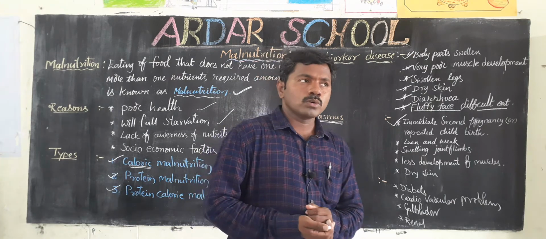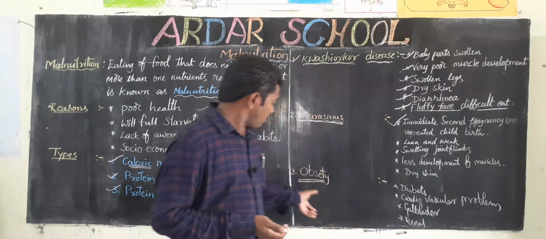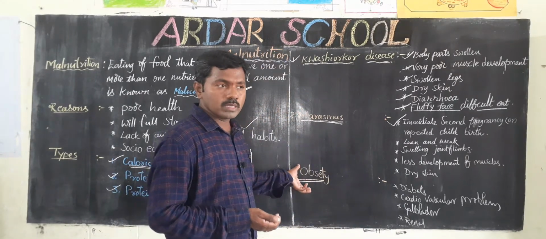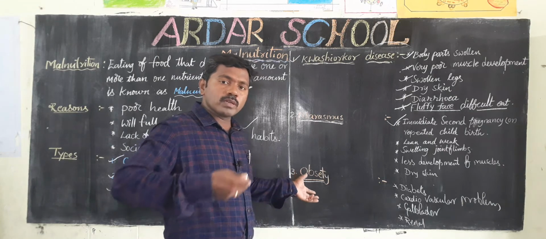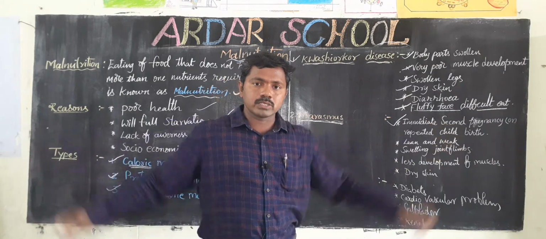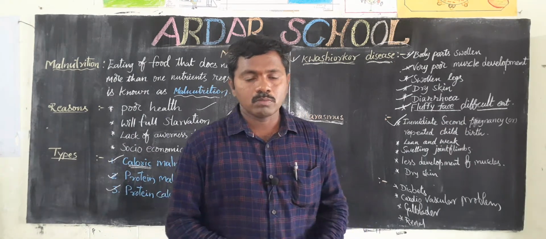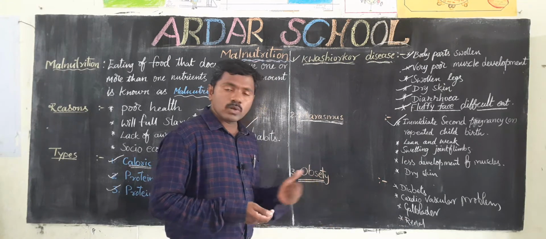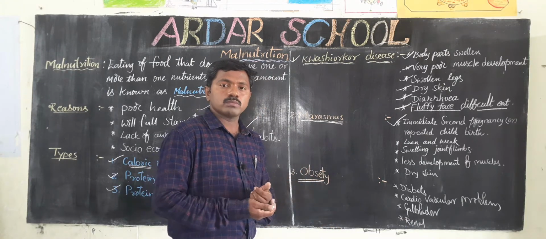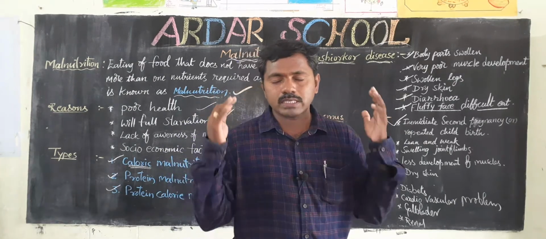Okay children, that is the biggest health hazard. Why? Because the child is gradually growing. When we are growing, our body also gradually increases. Why? Because we are consuming more calorie food, or junk food, fatty foods. So we get some health hazards and the biggest health problems.